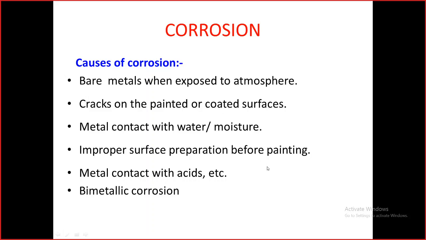Otherwise, if the metal comes in contact with acids, it will lead to corrosion. And also we are using different types of material in the manufacturing of our rolling stock, like IRS M41 and IRS M44, dissimilar metals. Whenever these dissimilar metals are joined, that will lead to bimetallic corrosion.